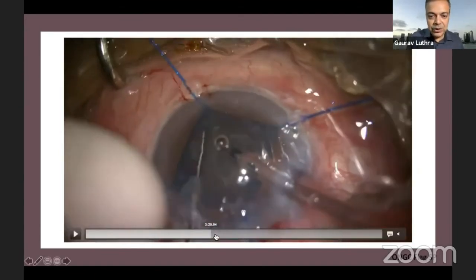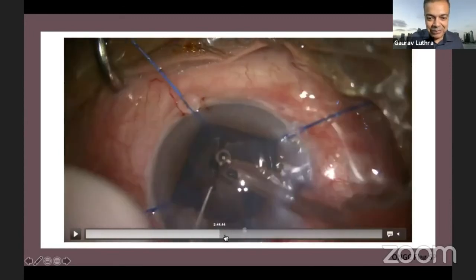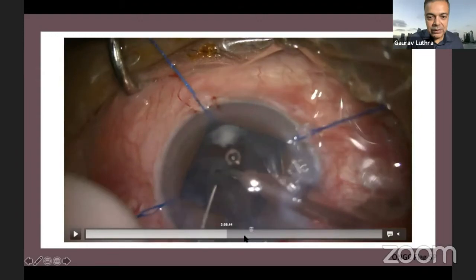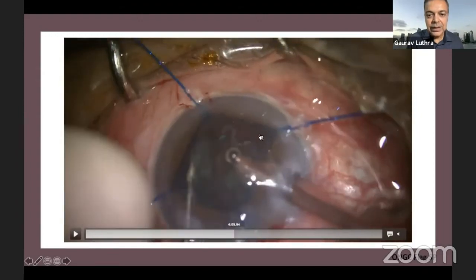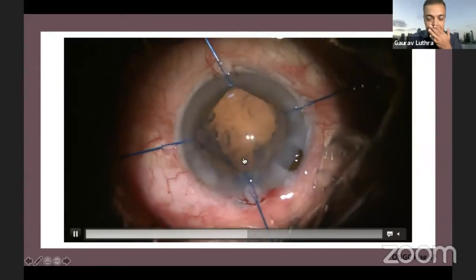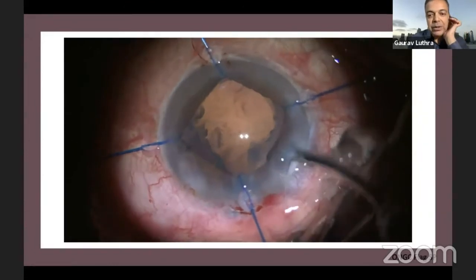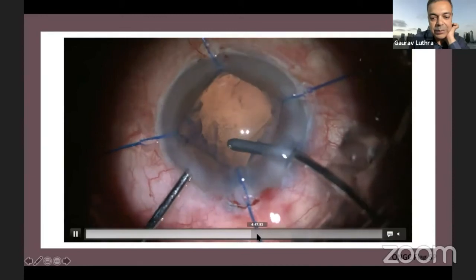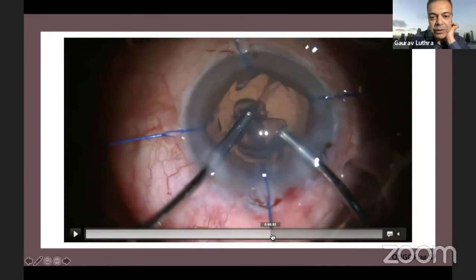I don't want you to keep watching forever, so you've got the idea. I was able to reach the stage where the nucleus fragments were gone, and then it was left to be very meticulous and remove the cortex. And yes, again, it requires you to be careful because you have all these capsular flaps. So I end up removing the cortex.